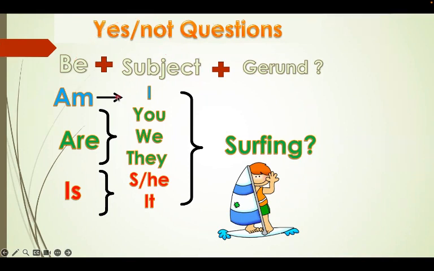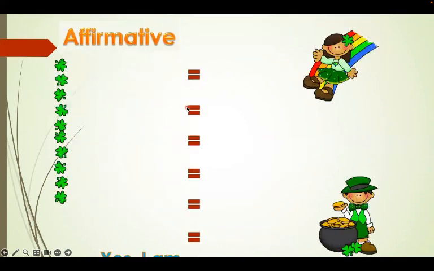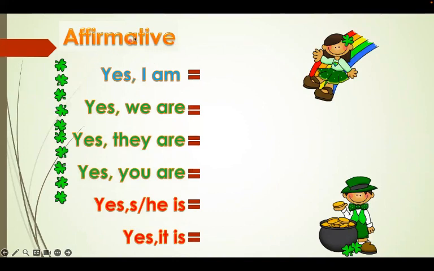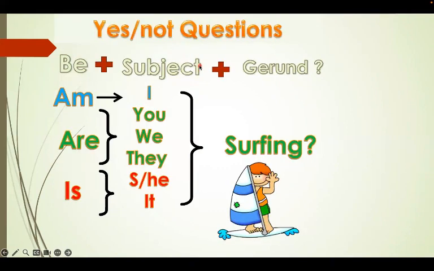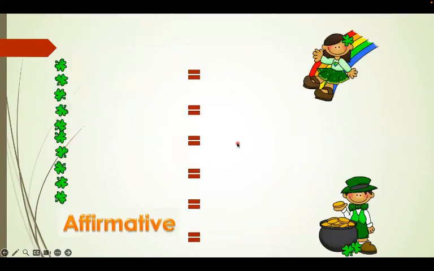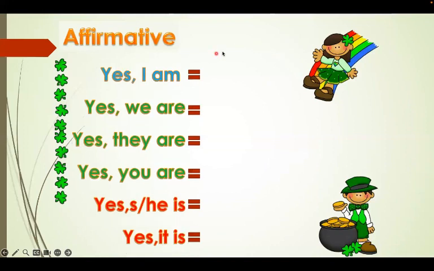So now let's have a look at how to use the affirmative to answer. We have a yes or no question. We had a look at how we form the question, كيف نسوي سؤال بالaffirmative present continuous. Now كيف راح نجاوب على السؤال. Okay? So كيف نسأل السؤال: am I surfing? So الجواب is very simple, the affirmative and the negative. الجواب يا إما يكون yes أو يكون no.